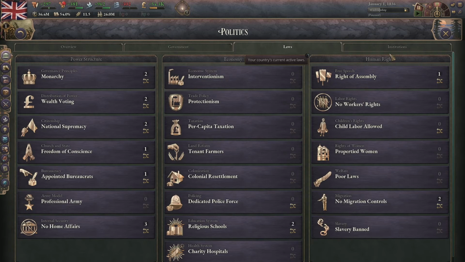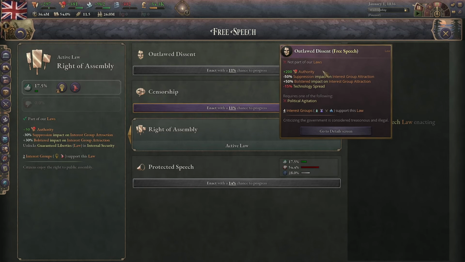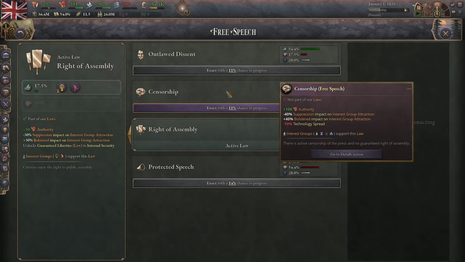Next is human rights, or just rights. We'll start with free speech. Outlaw dissent gives you 200 authority and does minus 50% suppression, also minus 15% technology spread. But suppression, that means that if I wanted to suppress the rural folk, that instead of doing minus 30% interest group attraction, it would do minus 50%. Censorship is mostly the same, but a little bit less.